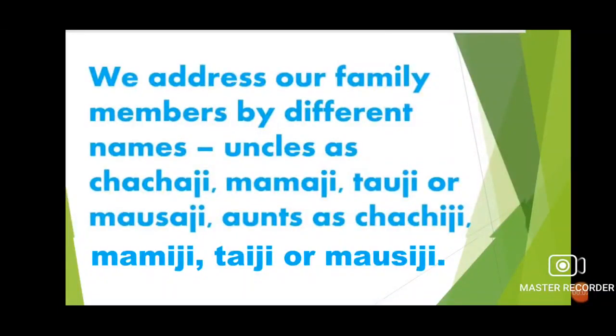We address our family members by different names. Uncles as Chachaji, Mamaji, Tauji or Mausaji. Aunts as Chachiji, Mamiji, Taiji or Mausiji. Students, we cannot call our relatives with their official names, so we call them by different names. However, there are people who are related to us but do not live with us. Sometimes, some of the family members have to go out to study or work.